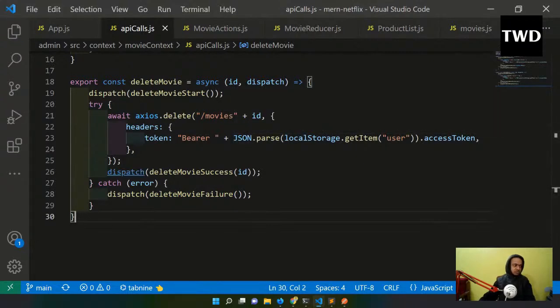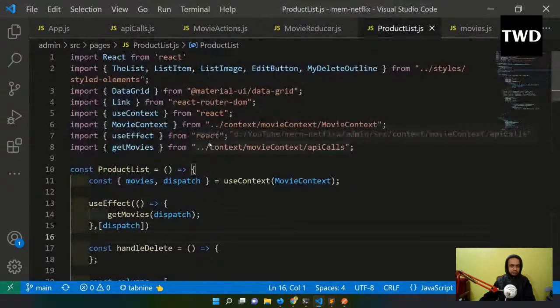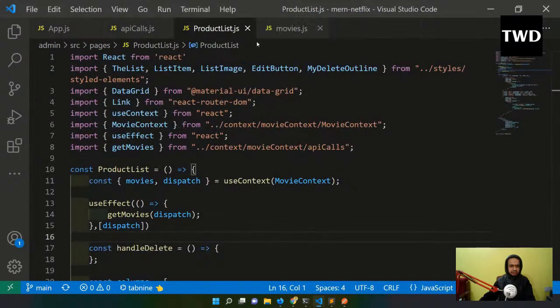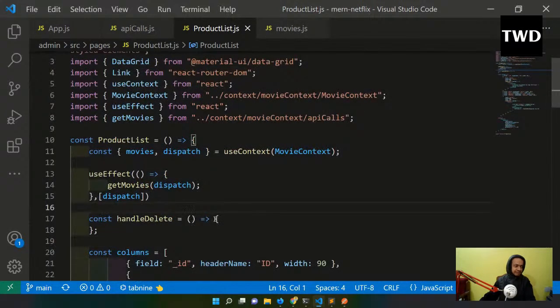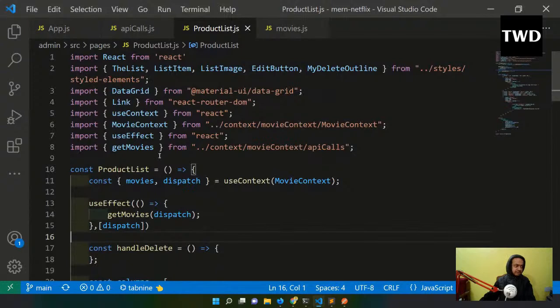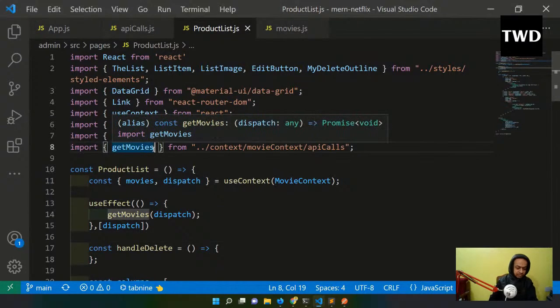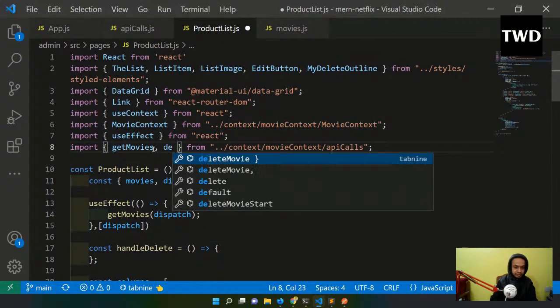Now we have to go back to the product list. Here we were having this handle delete, but I have deleted it. So after this getMovies, there will be a comma, deleteMovie.